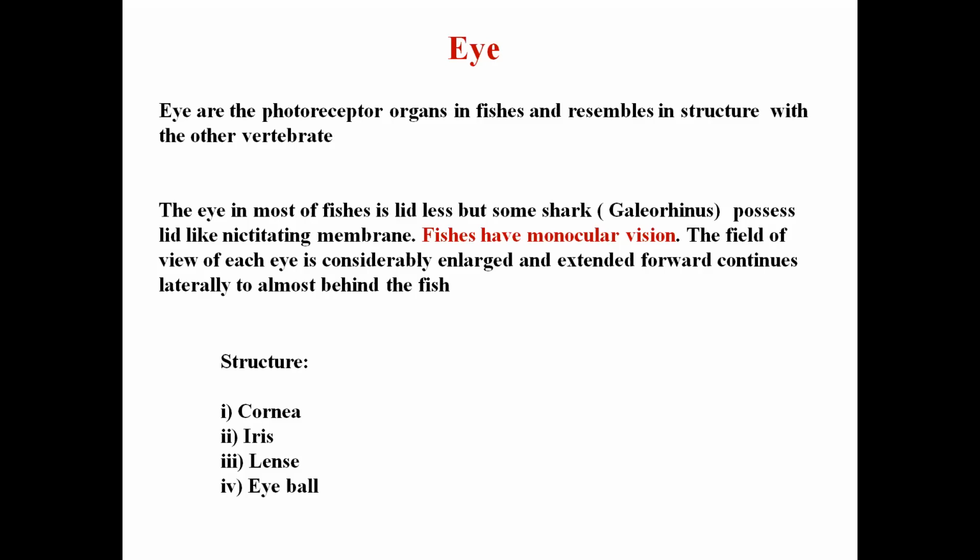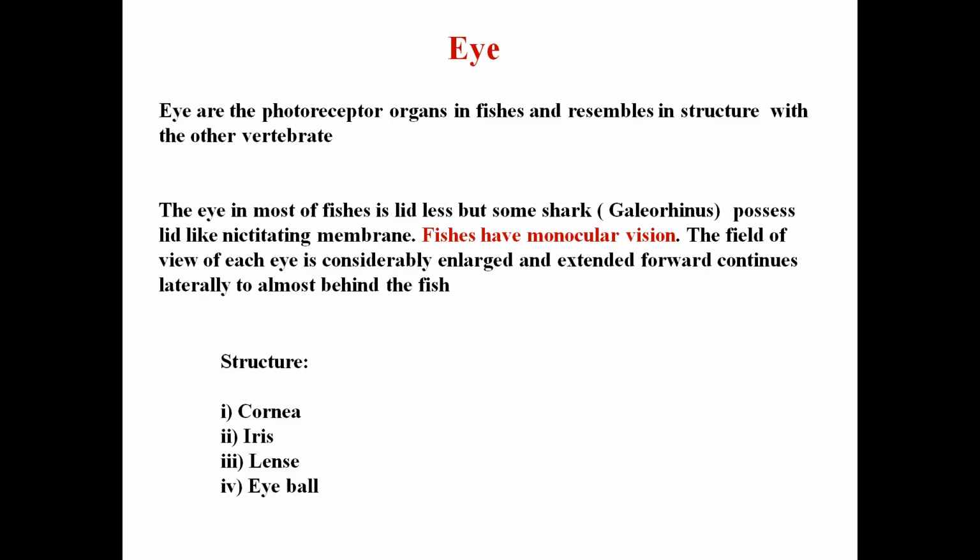But in fish, one eye is used to see on one lateral side, another on the other lateral side. So that type of vision is known as monocular vision. The field of view of each eye is considerably large in the fishes. It is from snout to the tail.